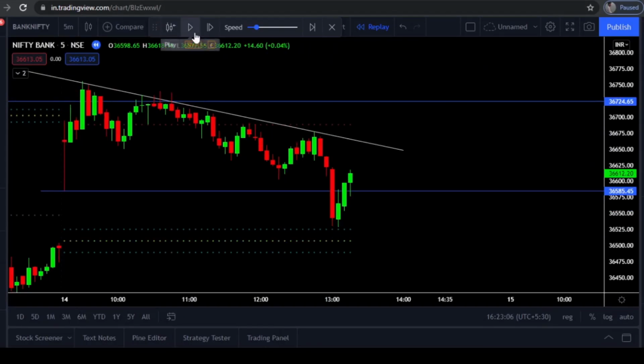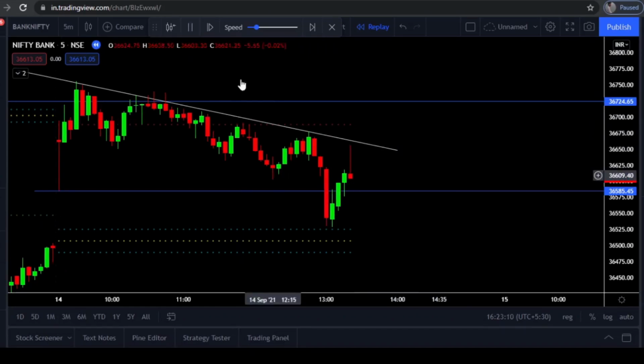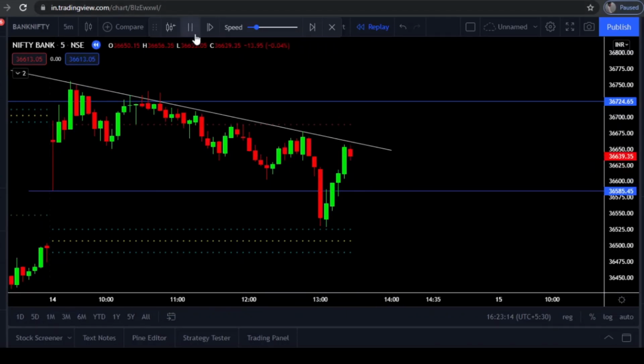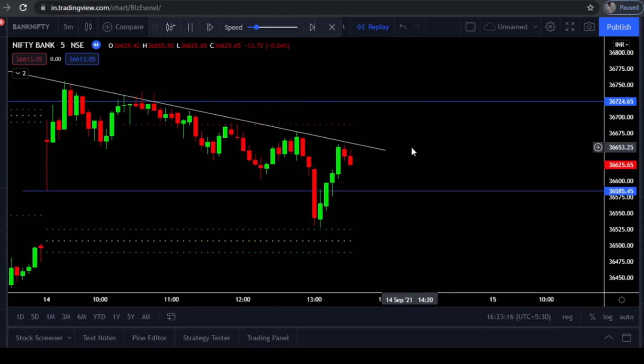And let's continue and see what will happen in the candlesticks. I don't know if you don't like this replay sort of thing. You can let me know in the comment box.